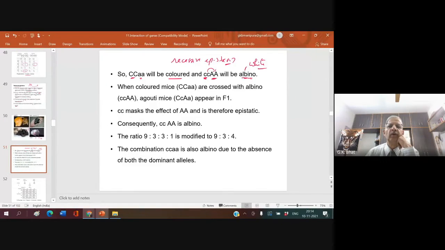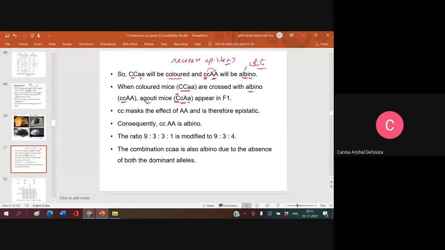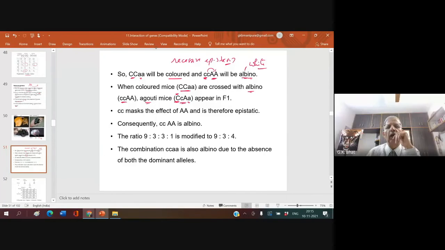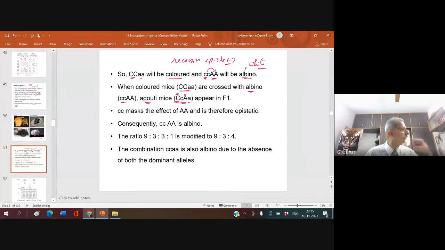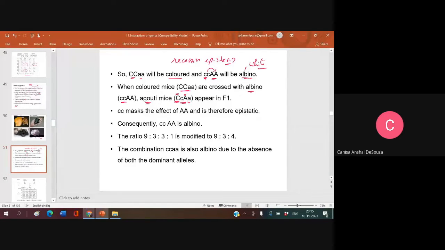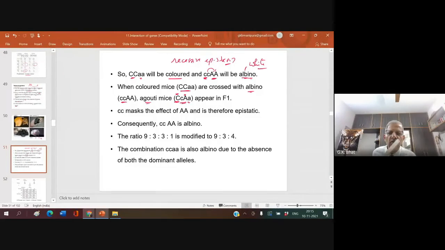Recessive white. When colored mice are crossed with albino, agouti mice appear. Why is this agouti? This is for color, and A is for agouti.